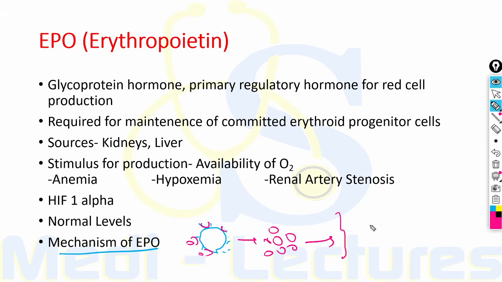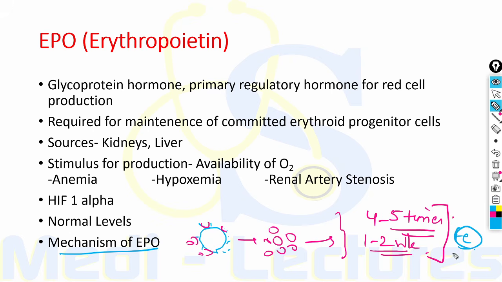It is very important to note that EPO can increase the RBC production by 4 to 5 times in just a 1 to 2 week duration. But it should be noted that this happens only if there are adequate nutrients present, especially iron.